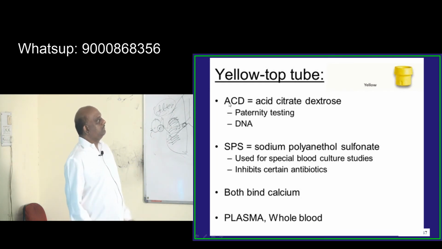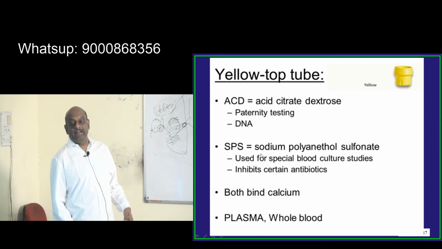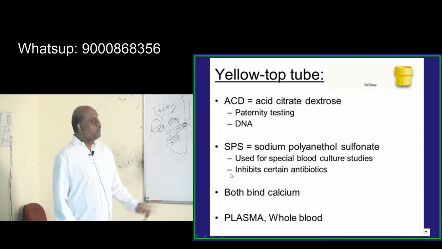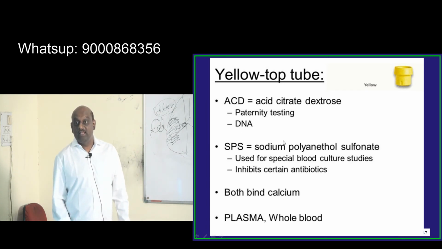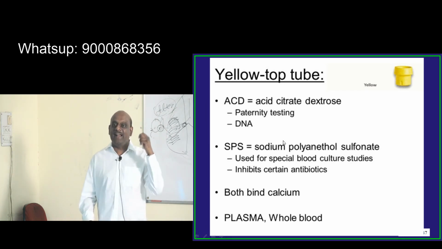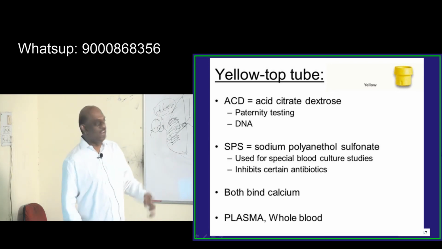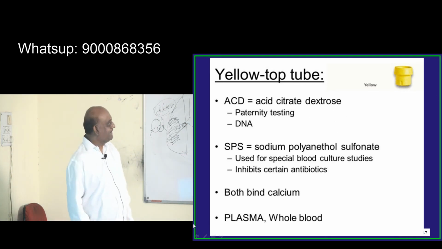Yellow top tube. It is for acid citrate dextrose, for paternity testing. If there is any sex scandal, Swamiji is there. To detect paternity, DNA testing, you use the yellow top. Easy to remember, no? Sex scandal, Swamiji is yellow. Saffron robes, right? So easy to remember. Paternity testing needs acid citrate dextrose.